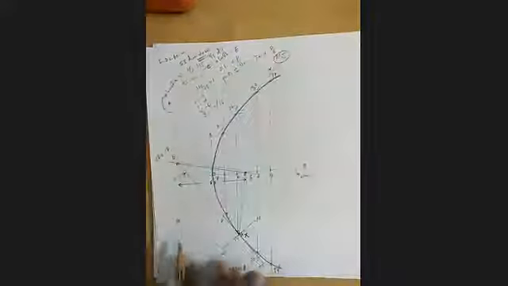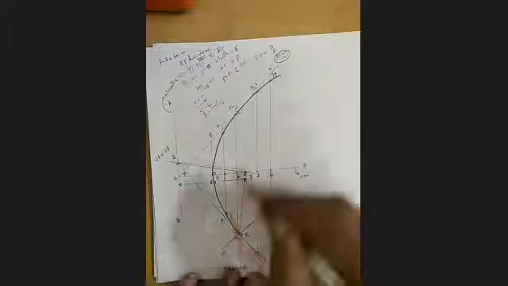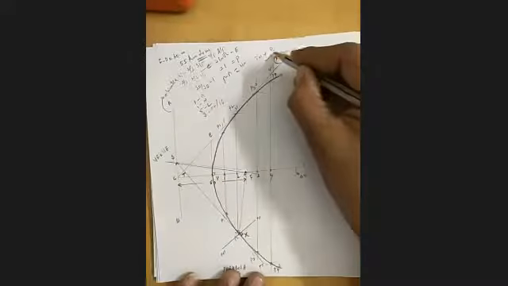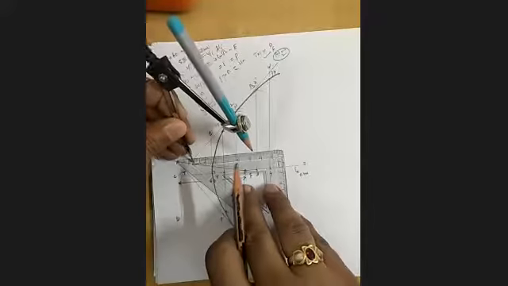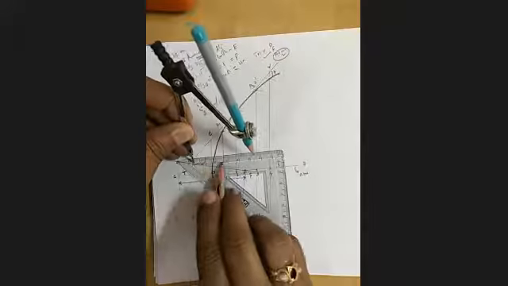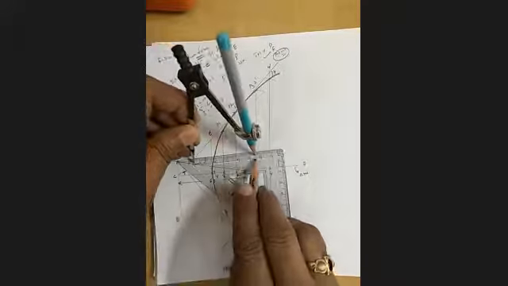He is asking to draw whenever you like. First I measured from the directrix, but now in this question I take it from the focus. I measured 55. He told 55. 10, 20, 30, 40, 50, 55.